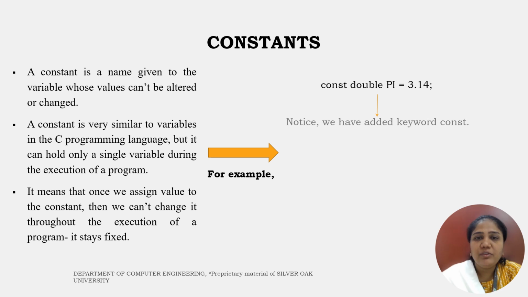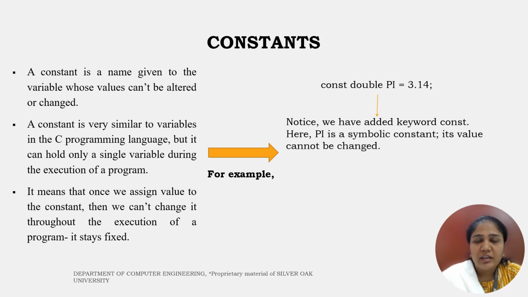Over here we have used one more keyword, const. We know that double is a keyword which is nothing but a data type, but before that we have used the const keyword. This keyword is used for declaring that particular variable pi as a symbolic constant. Here pi is a symbolic constant and its value cannot be changed. The value that is assigned is 3.14.